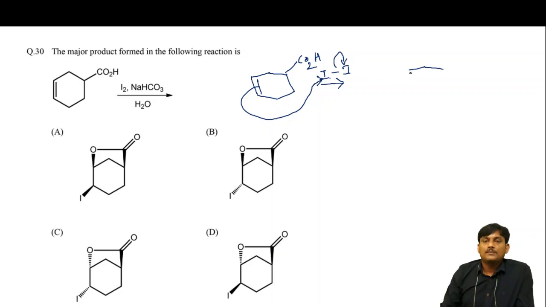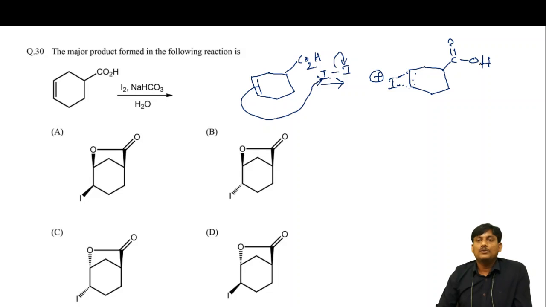So this is the ion you will get, and this is C double bond OH.